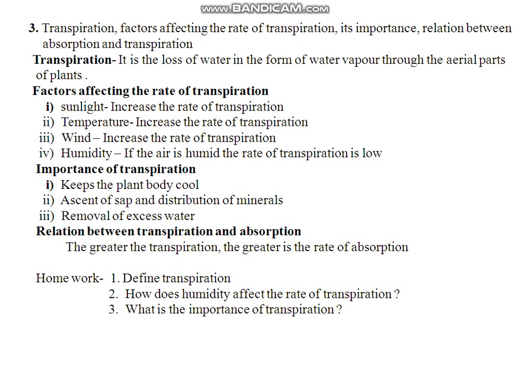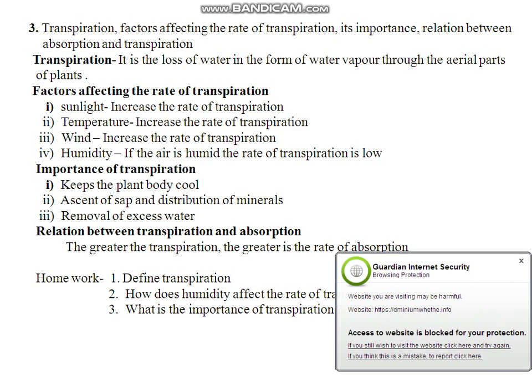That means the rate of transpiration is more on a sunny day than a cloudy day. Then temperature. If the temperature is increased, the rate of transpiration will also be increased. Then wind. Wind increases the rate of transpiration.